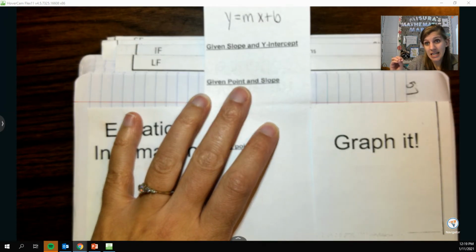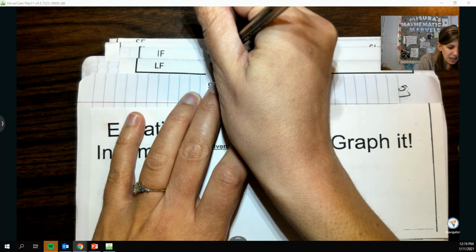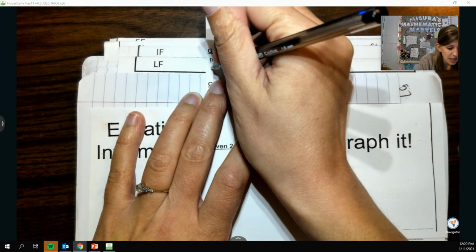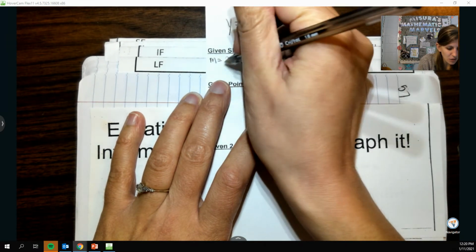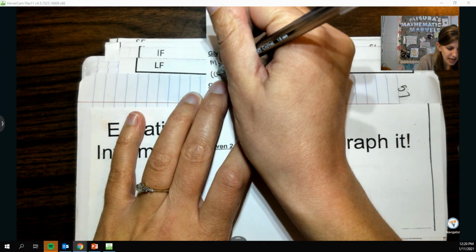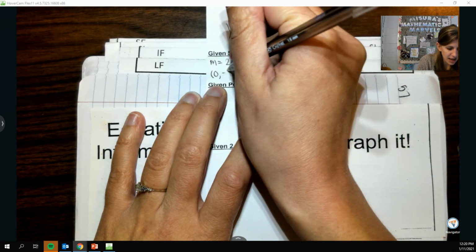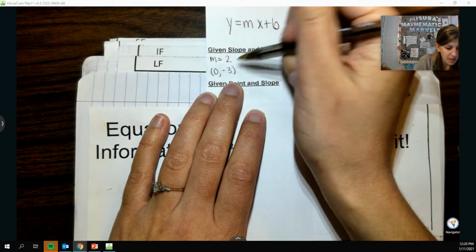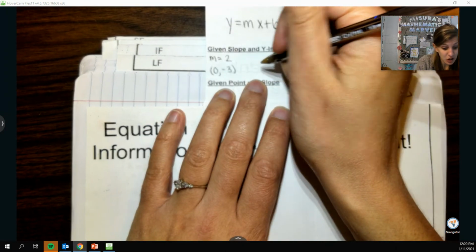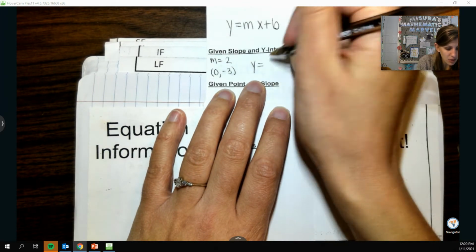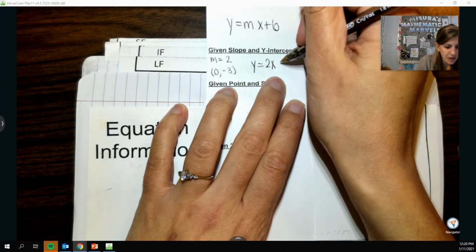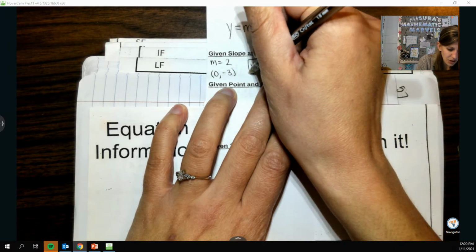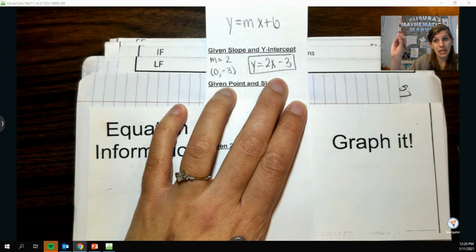So the nicest thing that they can do for you is tell you exactly what your slope is and exactly what your y-intercept is. So maybe they tell you that the slope is 2, and then they show you that your y-intercept is at 0, -3. Well, if they tell me exactly my slope and exactly my y-intercept, I just put the numbers in where they belong. So we'd have y equals 2x plus -3, so really just -3. So no math needed there. They tell me exactly the numbers I need to put in, so I just put them in.